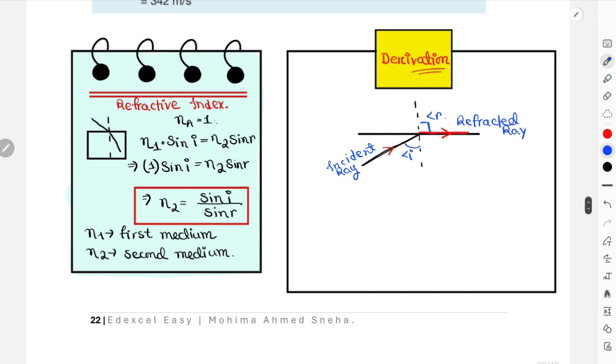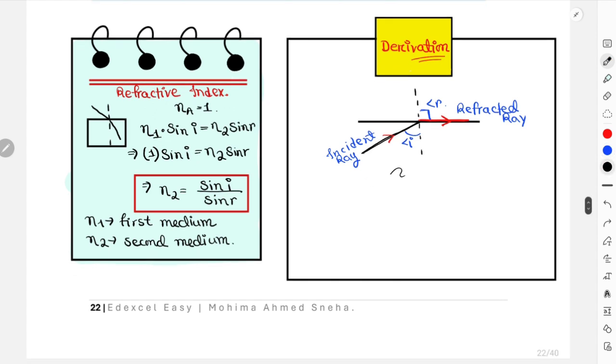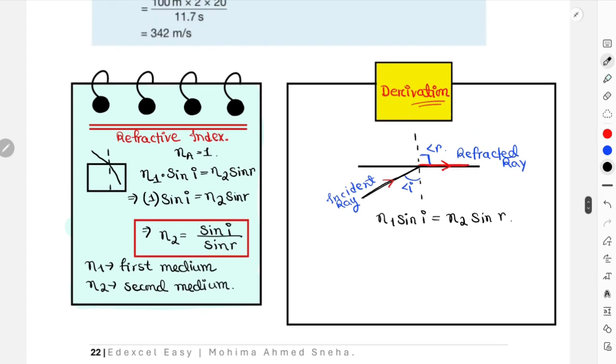For this case also, I'm going to start with the equation n1 sine i equals n2 sine r. This time I know it was traveling towards the air medium. That means n2 in this case turns out to be 1, which is the refractive index of air, and angle r was 90, which means that sine r turns out to be sine 90, which eventually becomes 1, right?